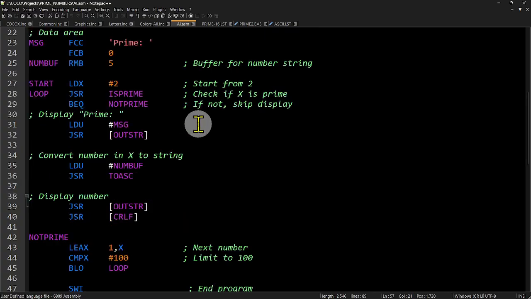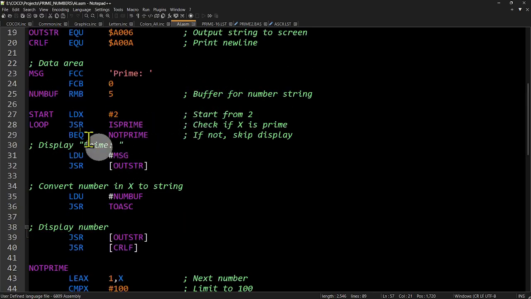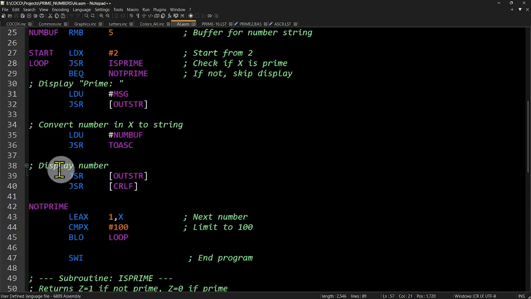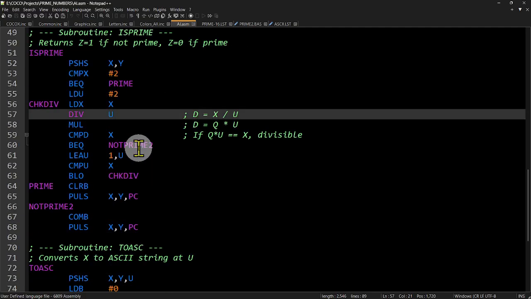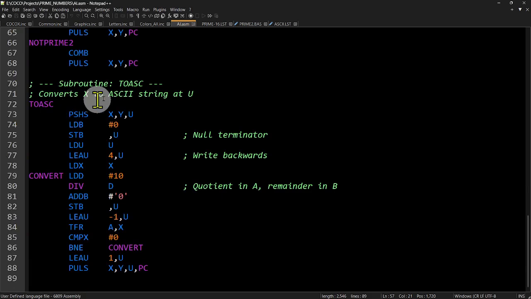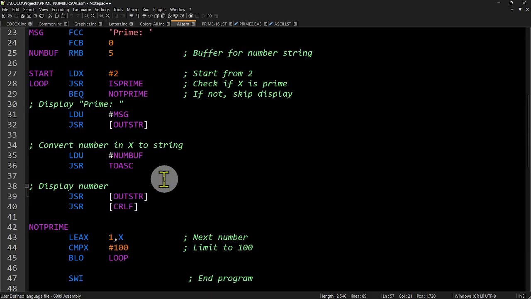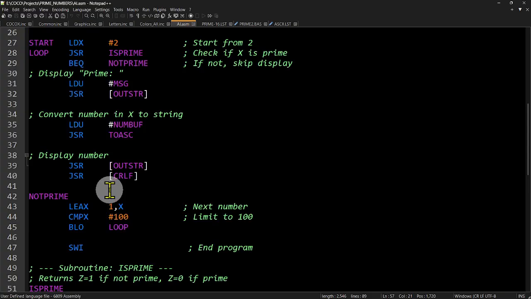If it is prime, it's going to load up this message here which says prime, and jump to a subroutine to put that string out. The number that it says is prime, jump to a routine called to ASCII, and that is here. It takes that number and converts it to a printable ASCII string, takes the result of that and prints it out with a routine called outstring, and a carriage return line feed. Then it will bump that by 1 and go to the next number. Okay, that's it. That's what the code had put out.